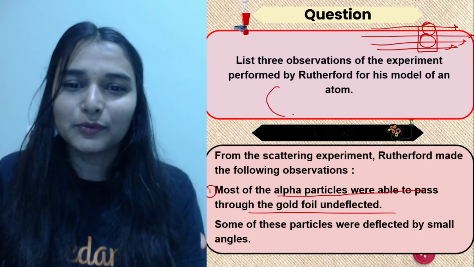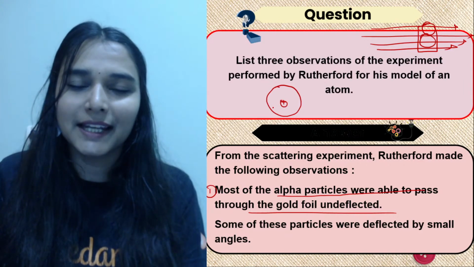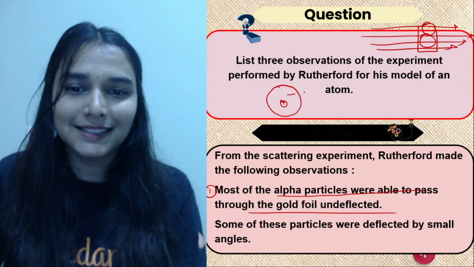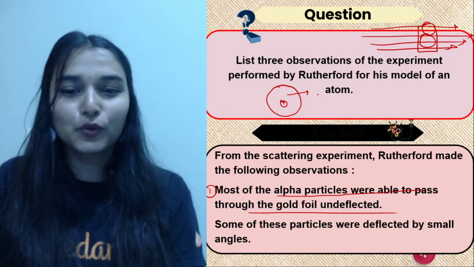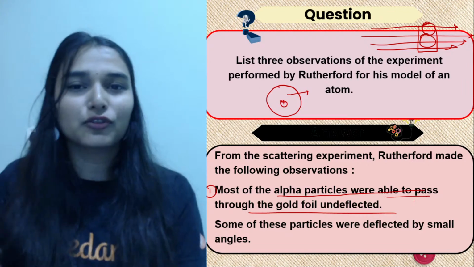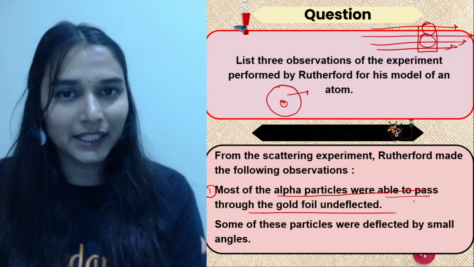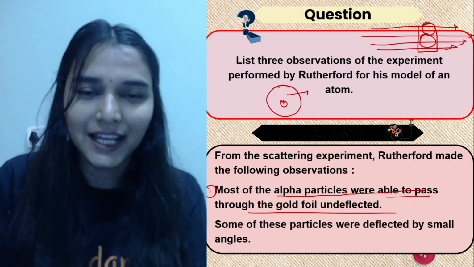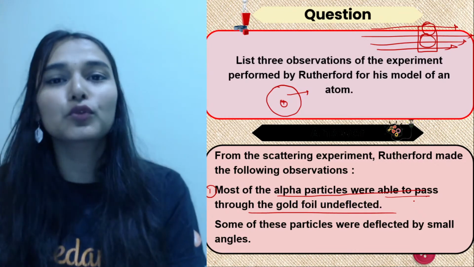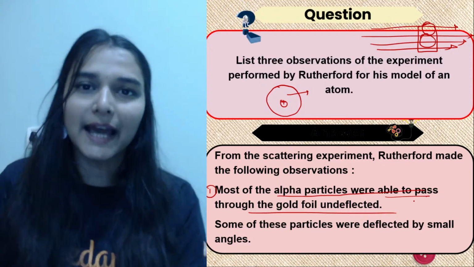How do you draw the atom now? This is how you draw the atom. Right, in the center the nucleus, and all this other part is vacant. There is nothing present over here. That is true. So most of the alpha rays were able to pass straight through the gold foil undeflected. That means most of the space inside the atom is vacant. That would be the respective conclusion based on this observation. That also you should know.